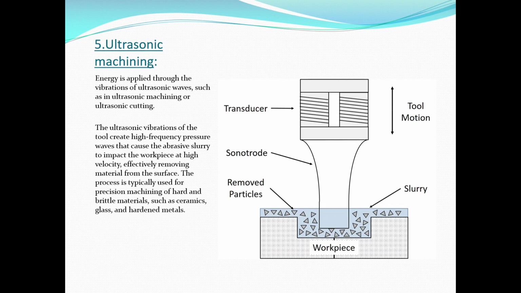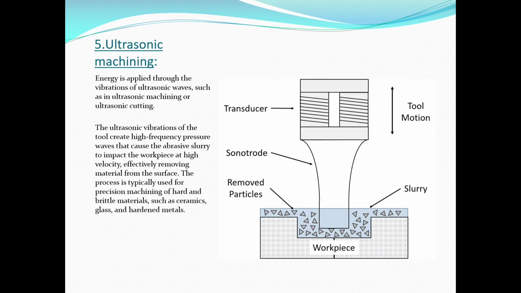Next, very important, this is ultrasonic machining. In this, the energy is applied, if you observe the picture, through the vibration of ultrasonic waves, such as in ultrasonic machining or ultrasonic cutting. The ultrasonic vibration of the tool creates high frequency pressure waves that cause the abrasive slurry to impact the workpiece at high velocity, effectively removing material from the surface.